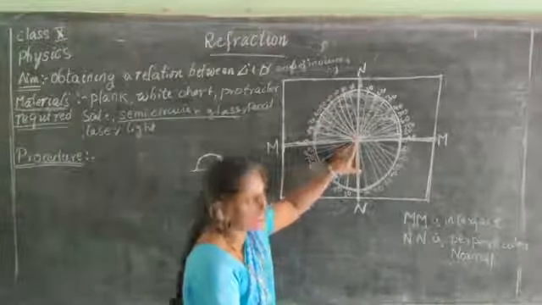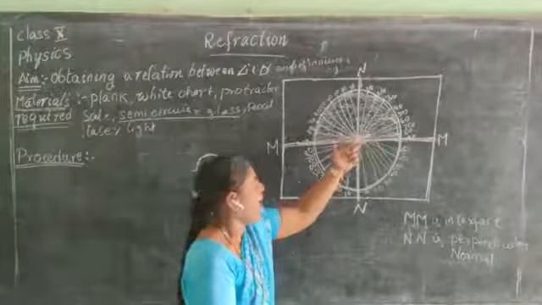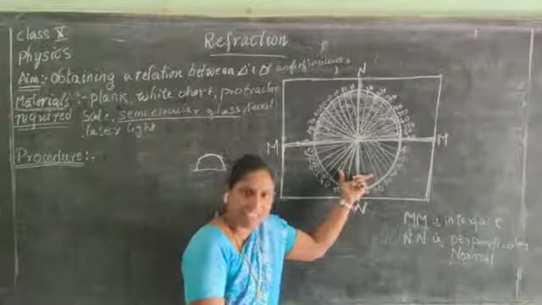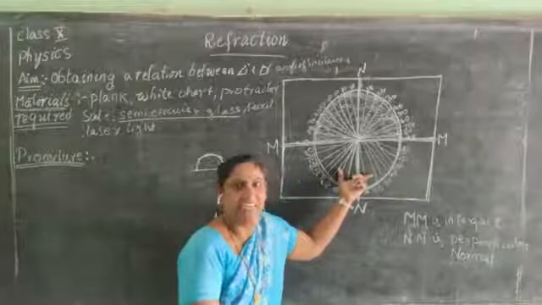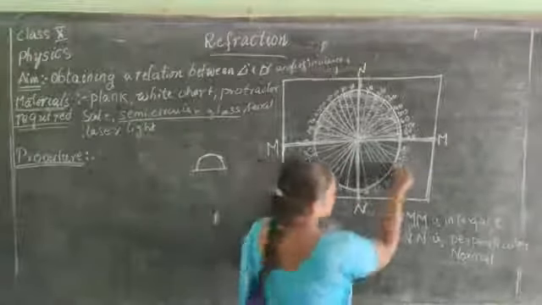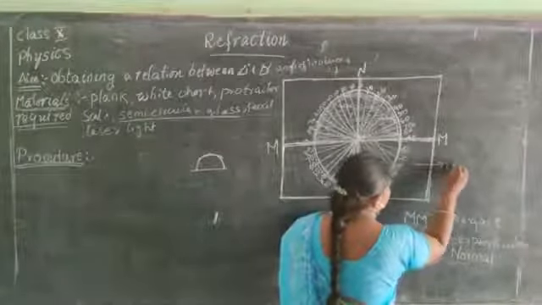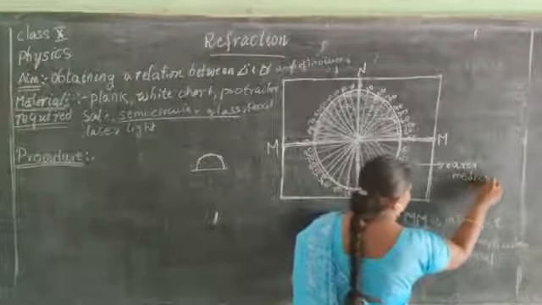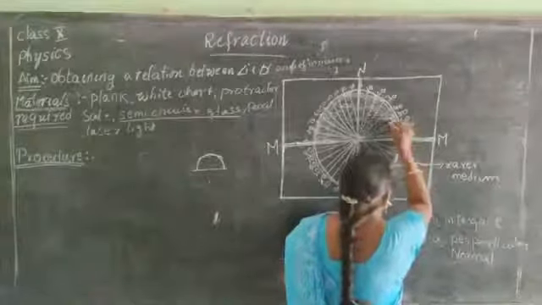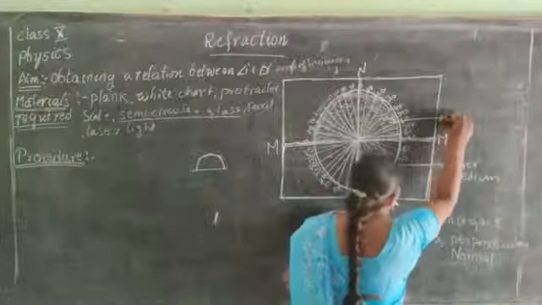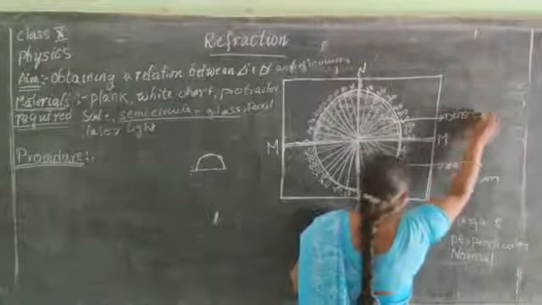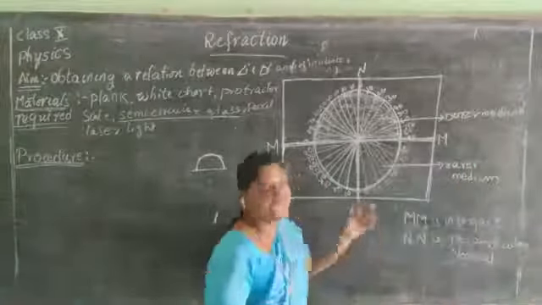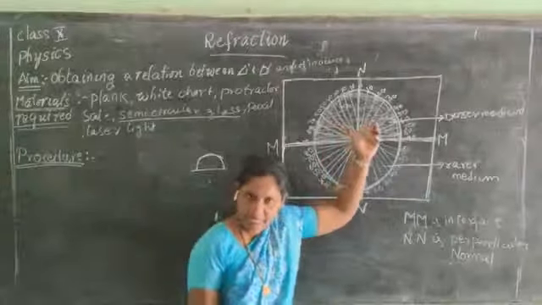This is the interface line. MM is the interface line. Above it is the denser medium. Here, nothing is placed. It is in the air, so it is the rarer medium. So what is this medium called? This is the rarer medium. This is the denser medium.